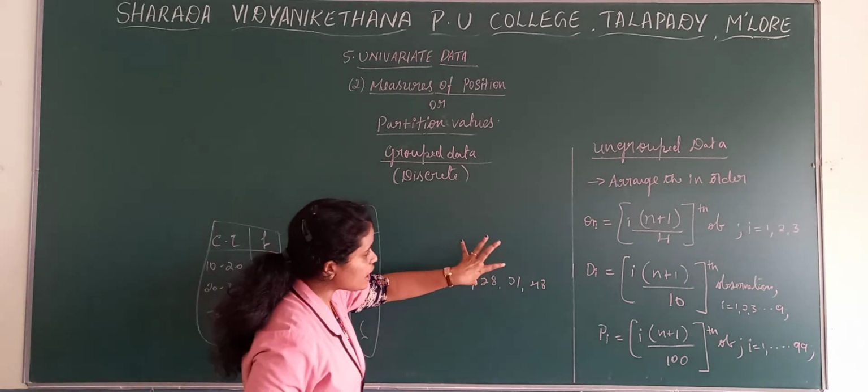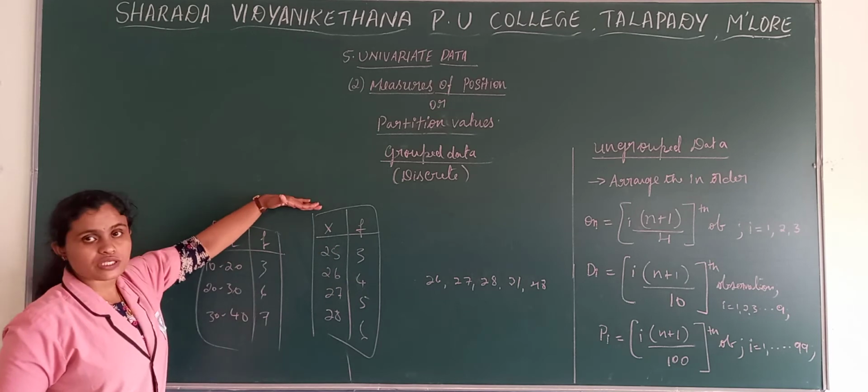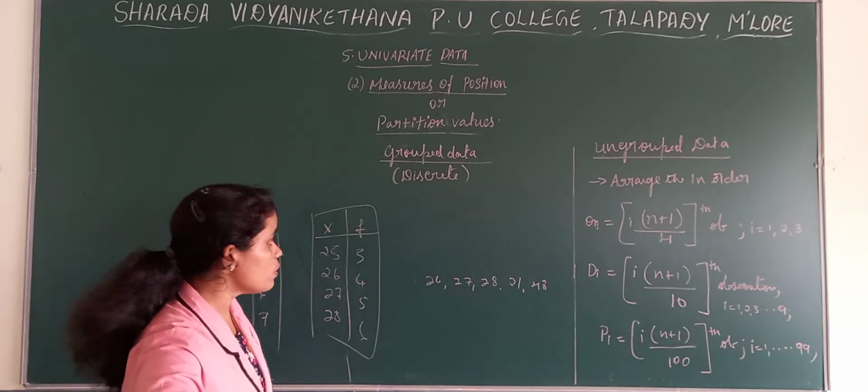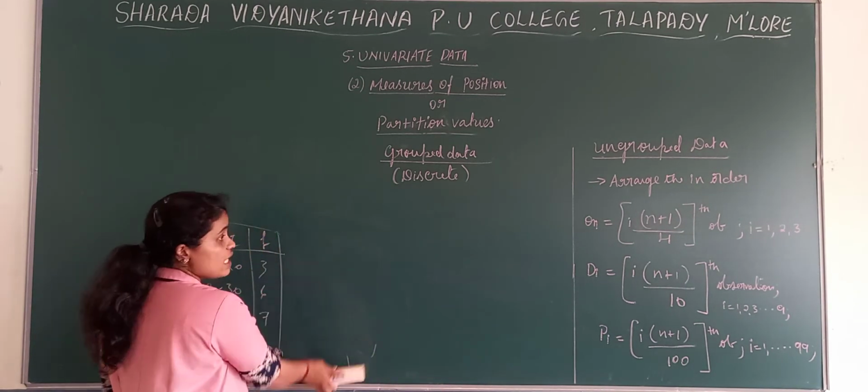Now we just completed the formula for this particular data. Now we see these two come under grouped discrete and grouped continuous. What will be the formulas? So in case of grouped discrete, see the previous formula.